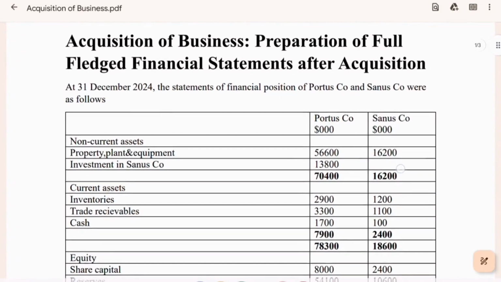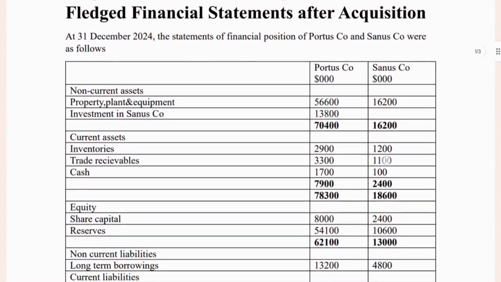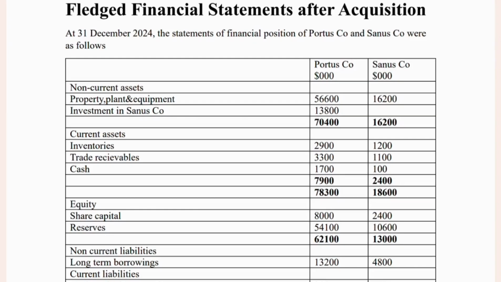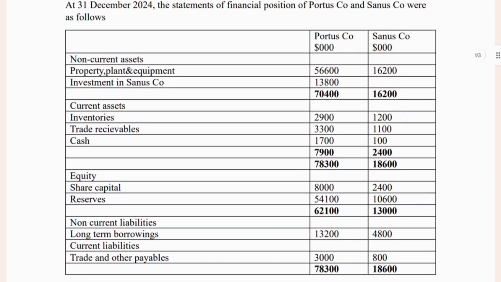We will see a sum related to the acquisition of business. At 31st December 2024, the statements of financial position of Portosco and Sanasco were as follows. Here, Portosco is the parent company and Sanasco is the subsidiary company. Non-current assets: property, plant and equipment for Portosco is 56,600 and for Sanasco it is 16,200, and investment in Sanasco is 13,800. This is in millions, that is 13.8 million, 56.6 million.